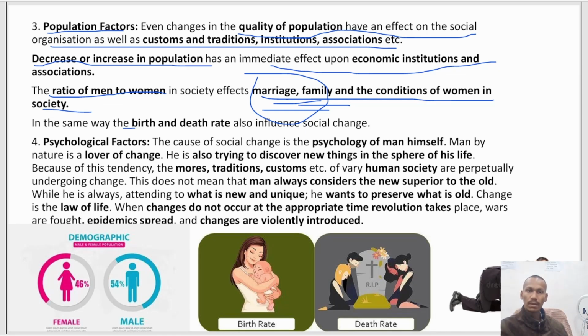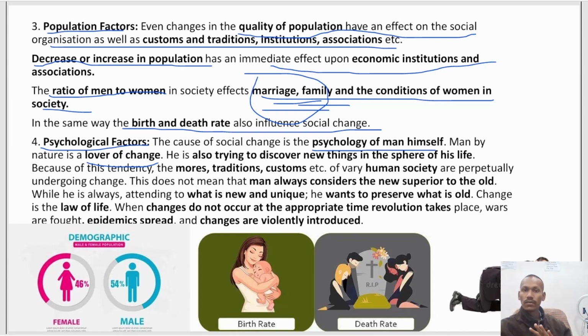In the same way, birth and death rates also influence social change, along with psychological factors. So the cause of social change is the psychology of human beings themselves. If human psychology changes, social change occurs. Without it, it cannot occur. Man by nature is a lover of change. Man naturally likes change, likes novelty, likes different kinds of things.